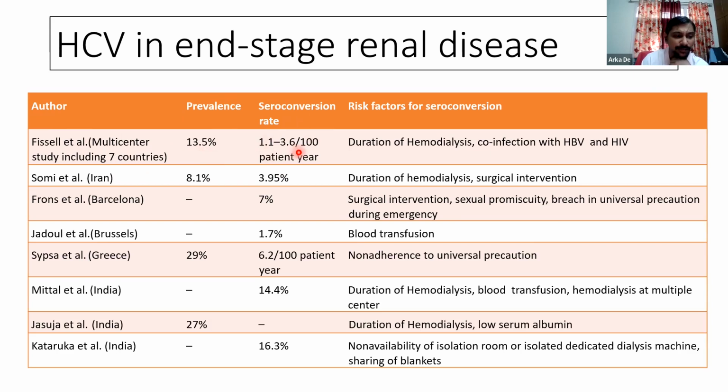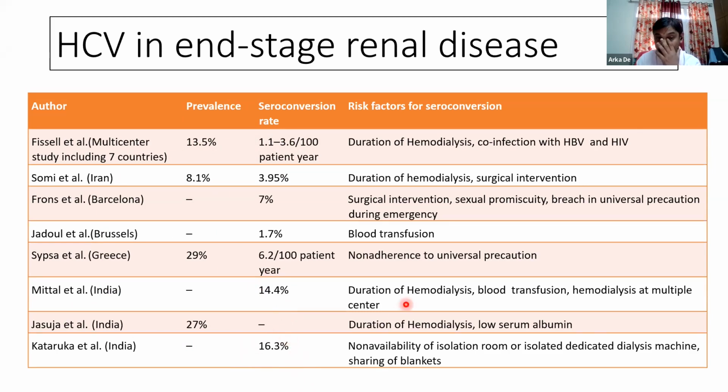100 patients annually. If we look at Indian studies, then Jasuja et al. from Uttarakhand reported a prevalence of 27% of hepatitis C in their cohort of end-stage renal disease on maintenance hemodialysis. And the rate of seroconversion per year has been reported to be around 14.4% in a study from Delhi. And from our institute, it has been around 16.3%.